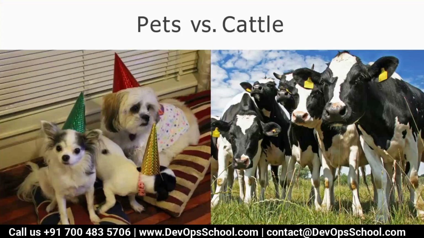Cattle business means, just imagine each one of you is the owner of the cattle business. Owner, I'm not saying that you are in a pet business. You are the owner of the cattle business and you have to deliver. Think, you need to deliver 100 liters of milk to your client every day. Let's say you have a few cattle with the help of which you are able to deliver the 100 liters of milk. Now, because of some reason, some of your cattle are not performing well. It can be anything. I don't care. Being a client, I don't care. Maybe some of these cattle are not well. They could not produce the milk, so you could not deliver the 100 liters of milk.